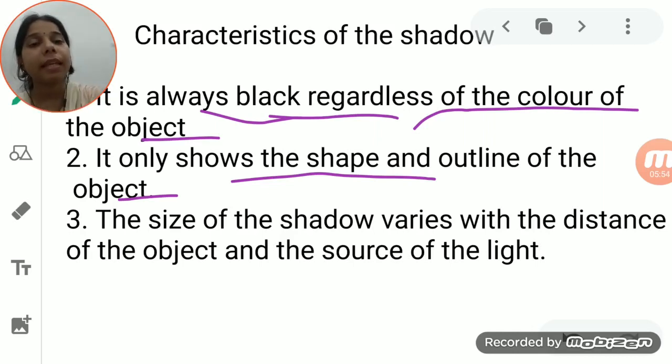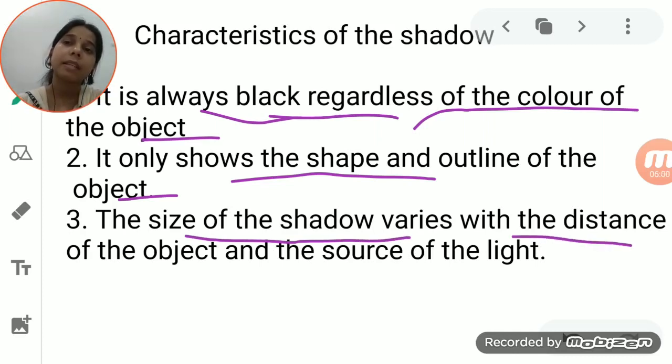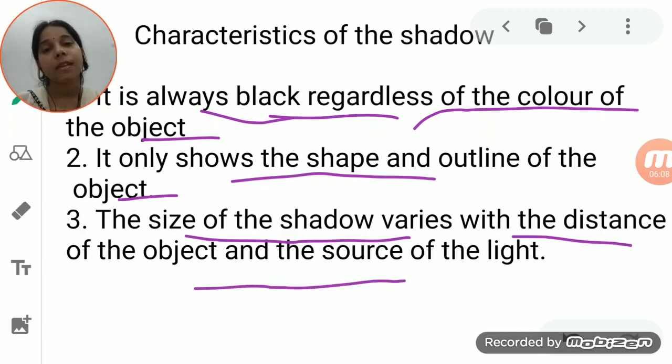So we can say that the size of the shadow varies with the distance. If the distance of the source of the light is less, at that time the shadow will be large, and if the distance between the source of the light and the object is more, the shadow which is formed on the screen will be small. So it's the size of the shadow, it varies with the distance. These are the different characteristics of the shadow.